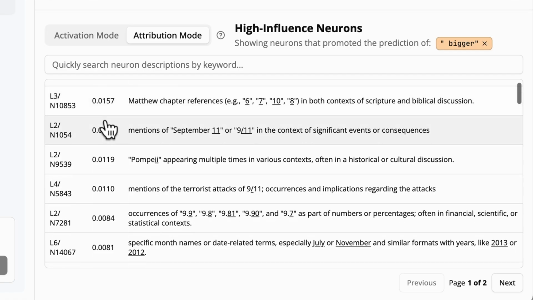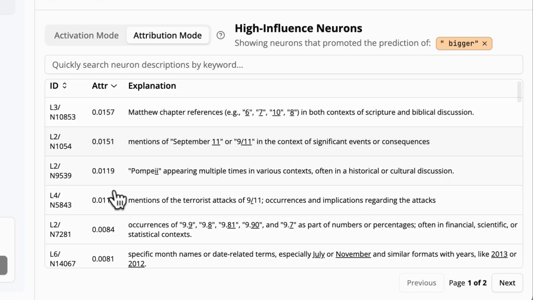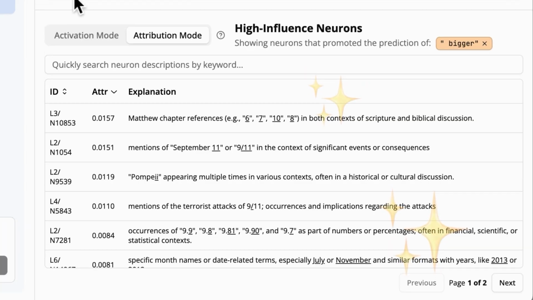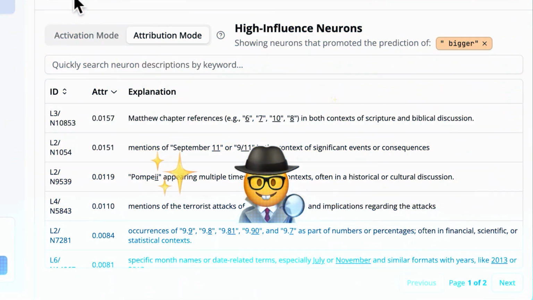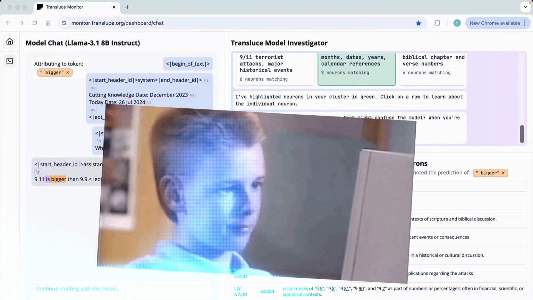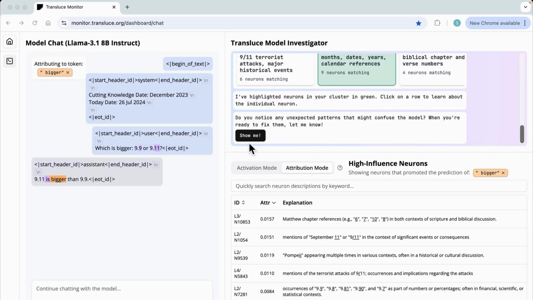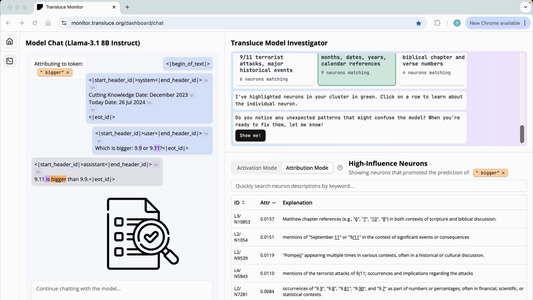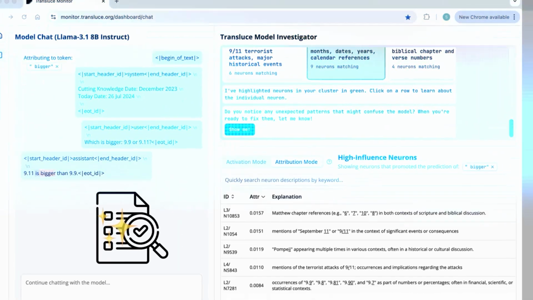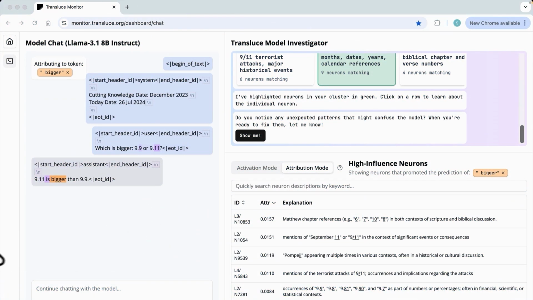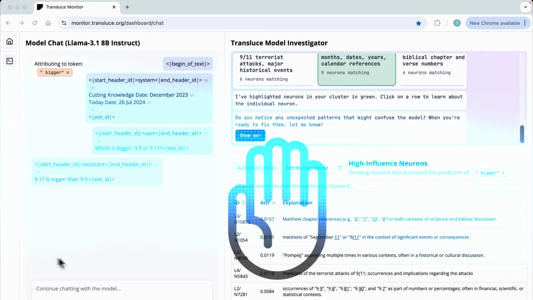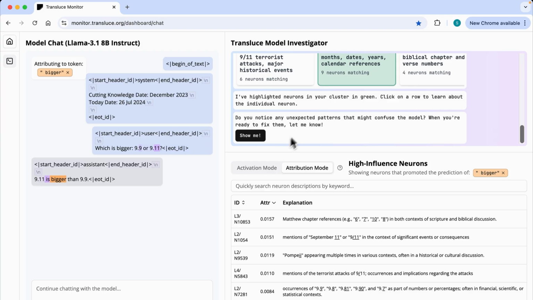So you can see the neurons are actually ranked here from most to least. That is pretty cool, right? We've investigated and we've come up with a pretty good hypothesis for why this model is hallucinating in respect of this specific prompt. But you know what would be even cooler? If we could test this hypothesis, right? Oh man, that would be cool. Well, hold on to your shorts, because that's exactly what we're gonna do right now.